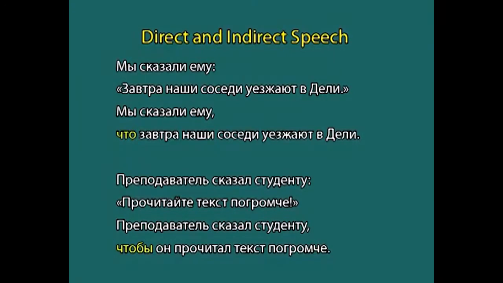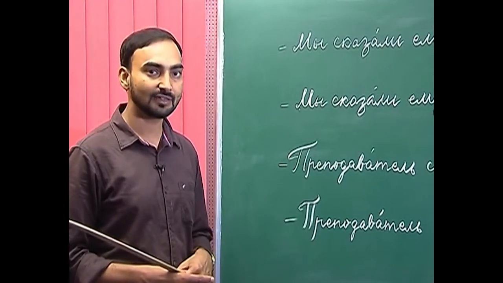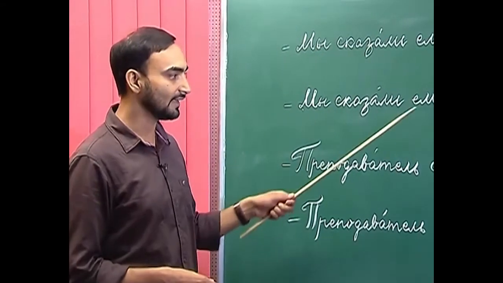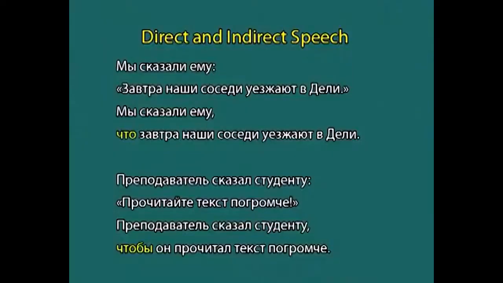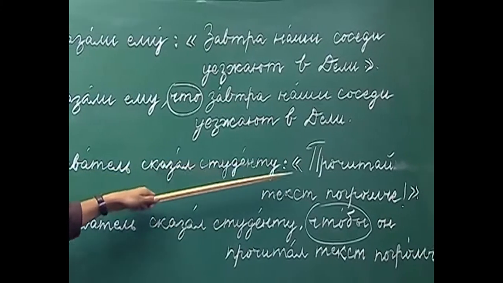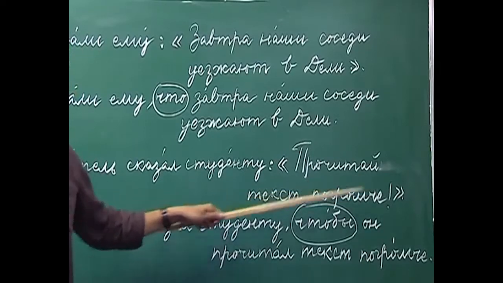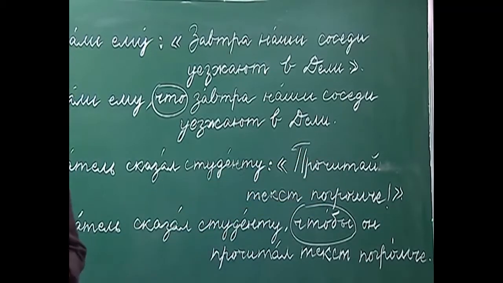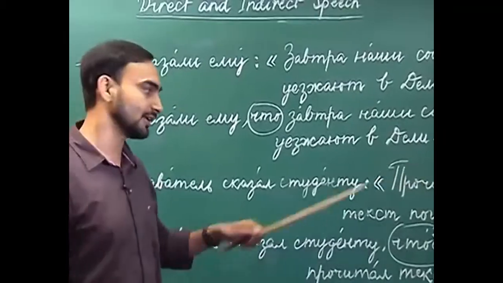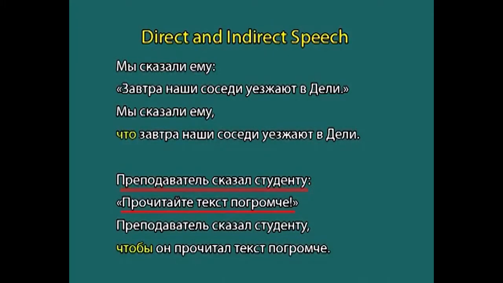Now, let us move on to the imperative sentence. If the direct speech contains an imperative sentence, how do we change that into indirect? For example, Prepodavatel skazal studentu, prochitai tekst pogromche. The teacher asked the student, read the text louder. Pogromche comes from the adverb gromko and the adjective gromkiy. So, the teacher asked the student, read the text louder.